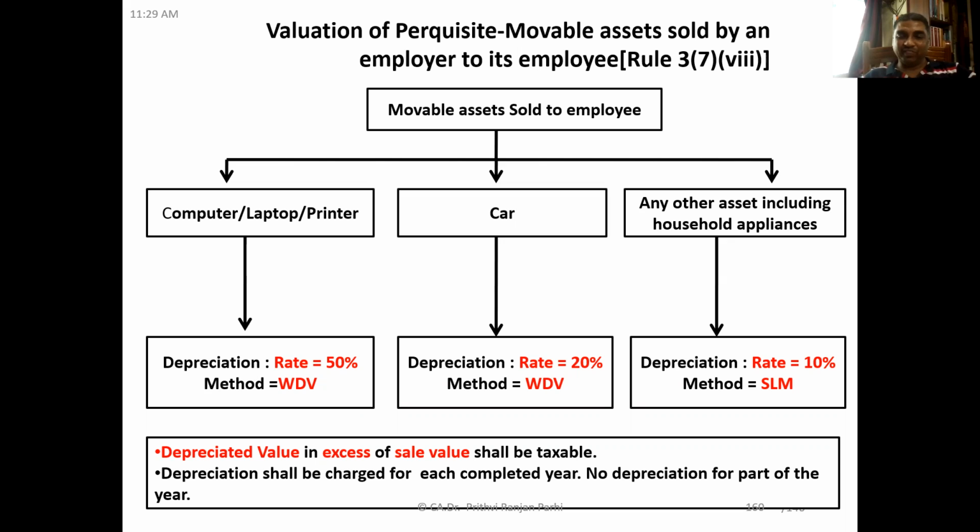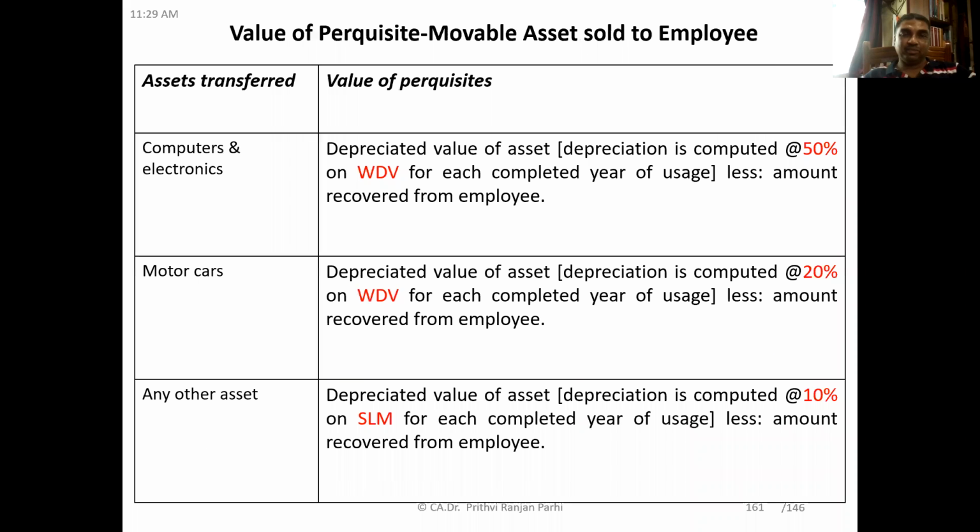So this is one more provision you have to remember. What I showed you in the chart, you can see on this slide. Computers and electronic items, 50% depreciation at WDV. Motor cars, 20% depreciation under written down value. Other assets, 10% depreciation under the straight line method.